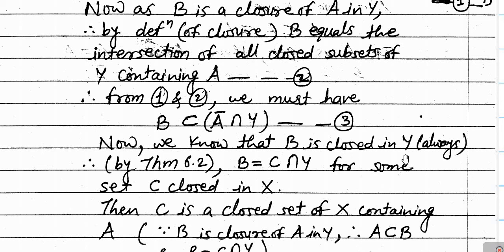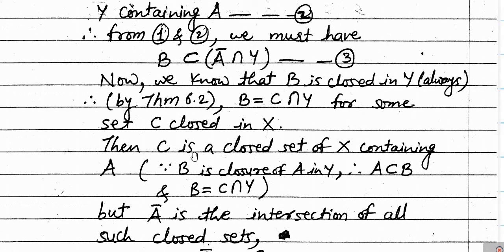Therefore, again by theorem 6.2, B must be equal to C intersection Y, where C is some closed set in X. As B is closed in Y, B must be equal to the intersection of the subspace Y with some closed subset of X, and suppose that closed subset is C.